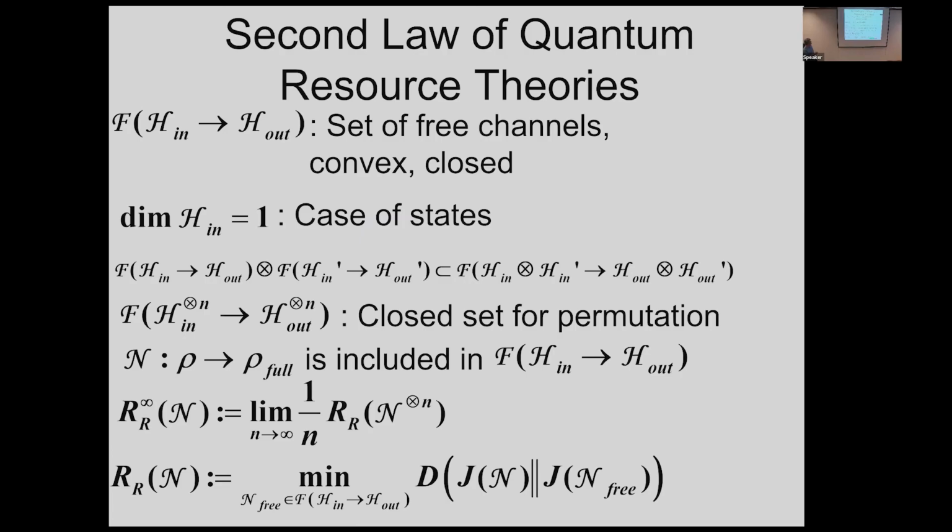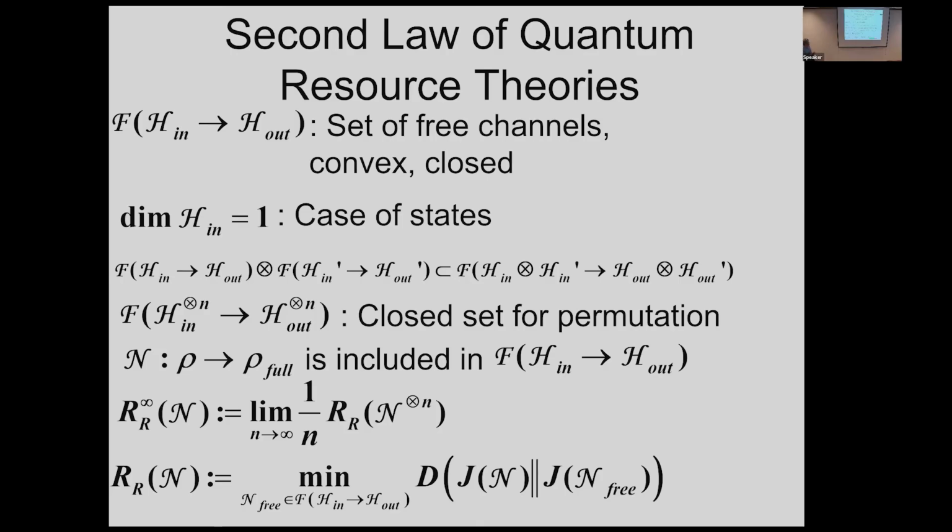Okay, now we move to the second part. It is the second law of the quantum resource theory. Now we consider a set of free channels. This is the input system, this is the output system. If the input system has dimension 1, in that case we have only the output system, then this is the set of states. So this statement includes the state case.